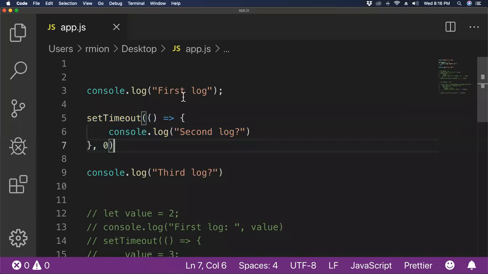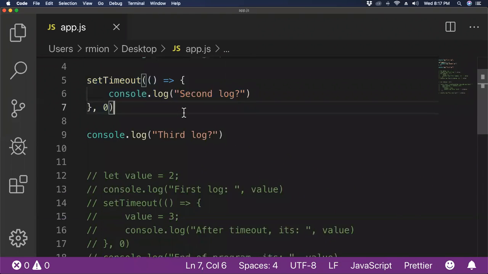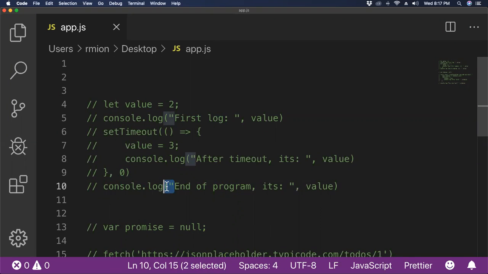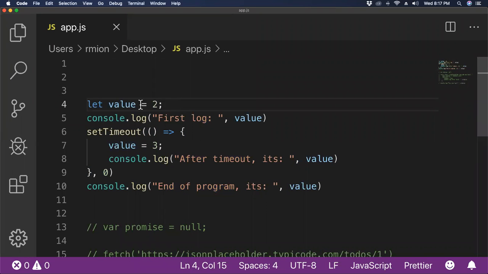So that was logging stuff, but let's go a little bit further here. I'm going to delete this, and our next little example will actually use a value, and we're going to change it. So first line, I assign the number 2 to this value. Second line, I'm going to log the value to the console.